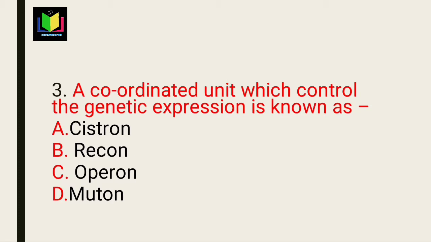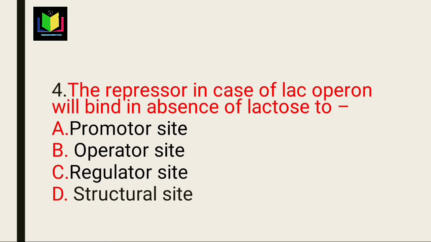Next question: a coordinated unit which controls gene expression is known as an operon. Option C is the right answer. Next question: a repressor in the case of the lac operon, in the absence of lactose, will bind to the operator. Option B is the right answer.